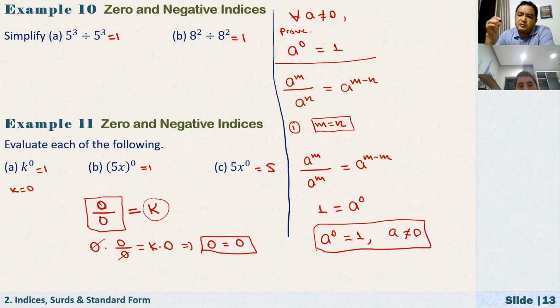At that time, we need to learn a bit more advanced math. And this kind of division, we study in calculus. There we have to use limits, the limit of something when this is 0 and that is 0. And depending on the type of function, they have different values. The 0 over 0 may be equal to 1, it may be equal to something different. And that's why at school level we just accept that 0 over 0 is not defined. We don't have such division. In more advanced math, you will see it in the future.